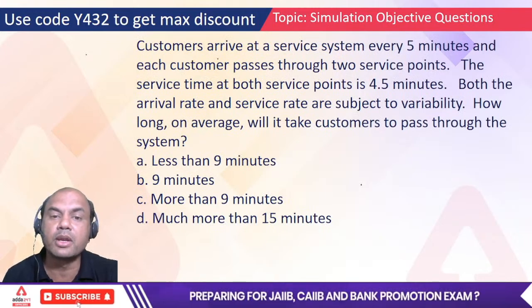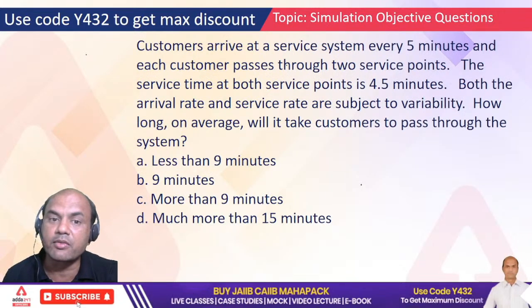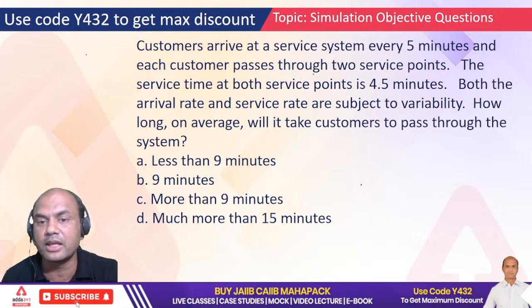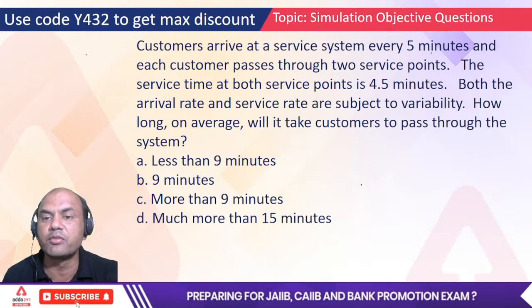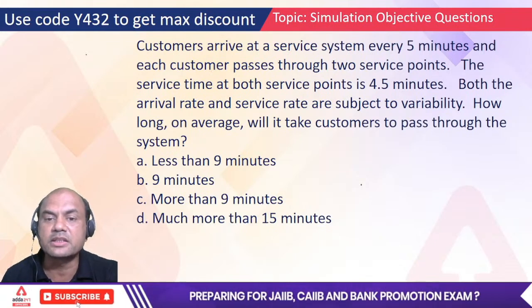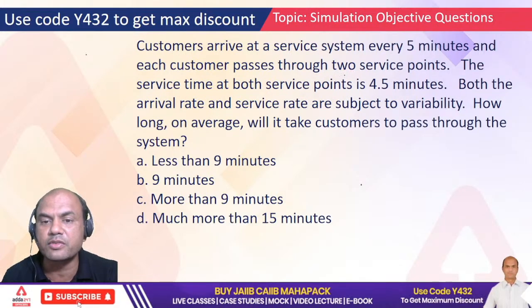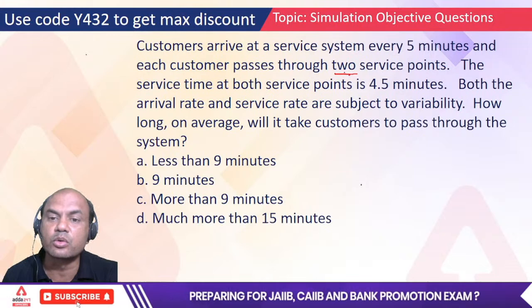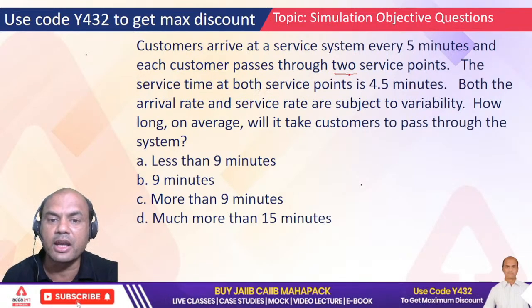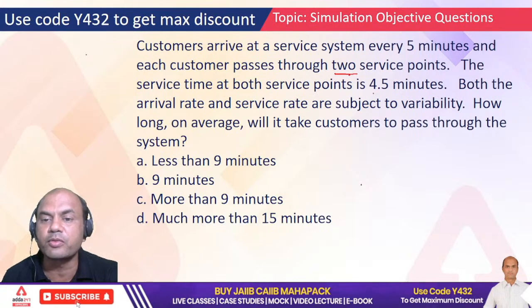Now this is the numerical. This is what I said, we'll be covering this numerical in the one-liner numericals. A customer arrives at a service system every 5 minutes and each customer passes through 2 service points. The service time at both the service points is 4.5 minutes.